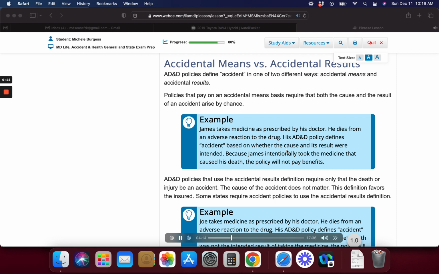AD&D benefits. Two types of benefits are available through an AD&D policy, one for dismemberment and one for death. In both cases the benefit is paid in a lump sum. The difference between the two is the benefit amount. The benefit payable for accidental death is the principal sum. It is the largest benefit that the policy can pay. The principal sum can be any amount the applicant wishes to apply for, within the insurer's issue limits.